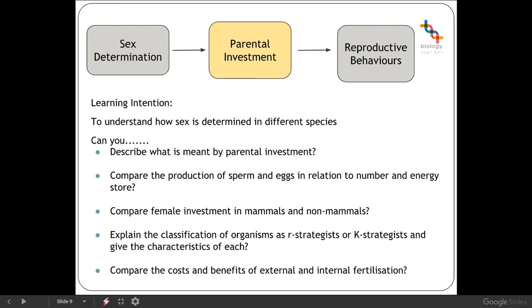The female investment in mammals tends to be fairly significant compared to non-mammals. R strategists and K strategists vary depending on the specific organisms. They follow along a scale, however, each have specific characteristics. And external and internal fertilisation both have specific costs and benefits.